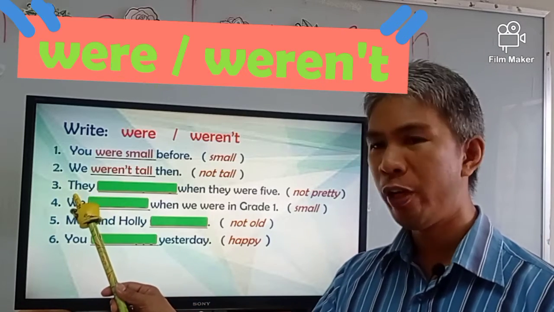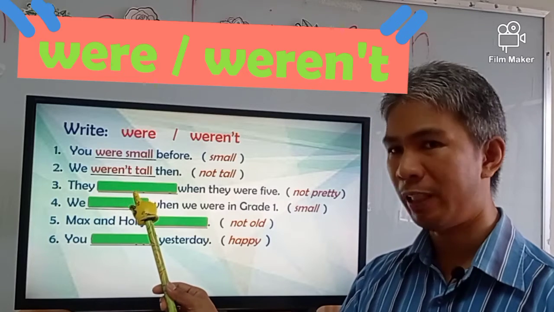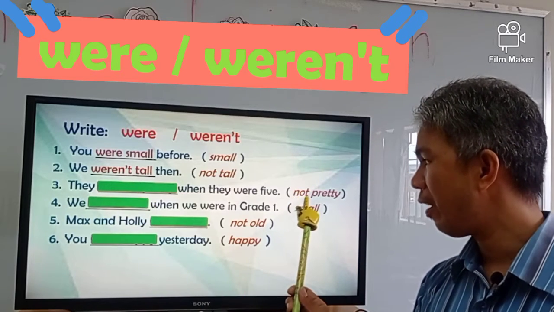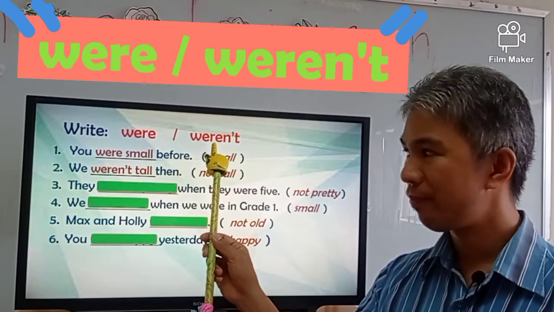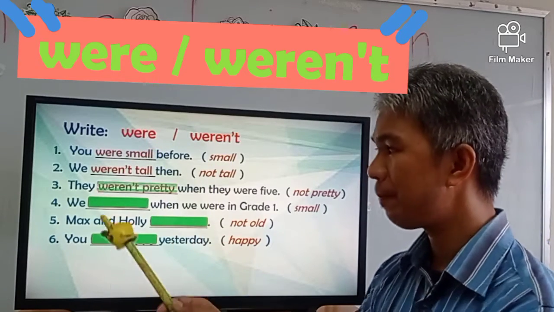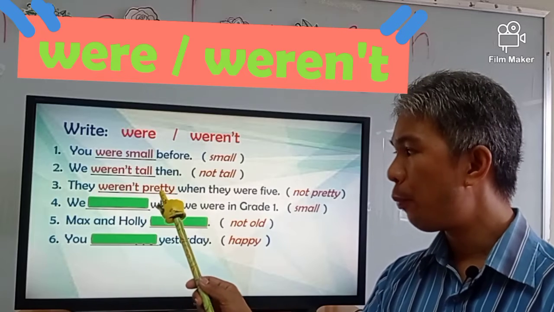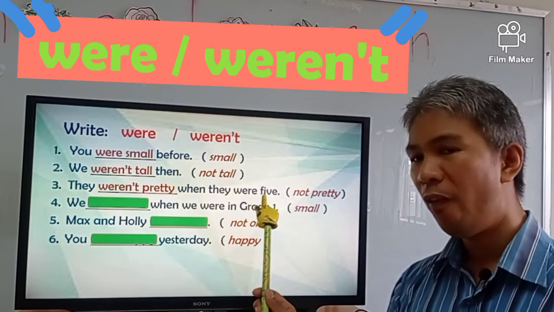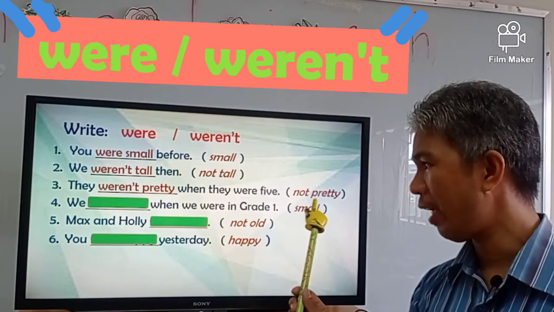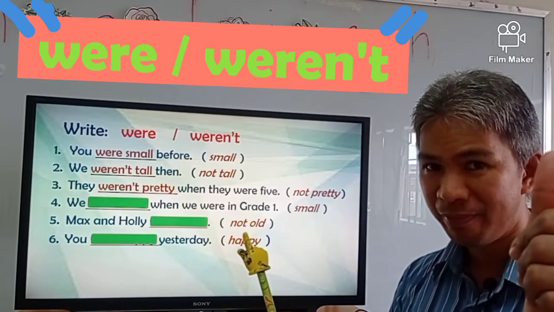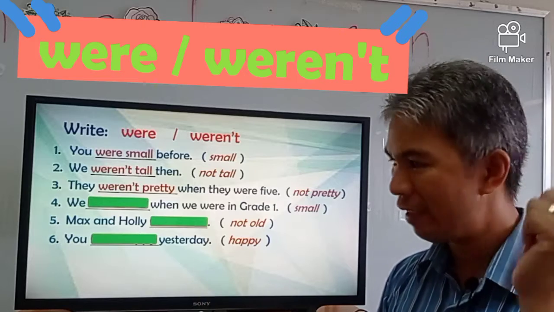Number 3. What is the correct answer? The adjective is not pretty, were or weren't. The correct answer is they weren't pretty when they were 5. Weren't because not pretty. Understand? Did you get it? Very good.